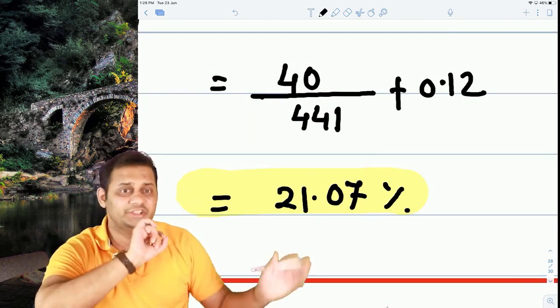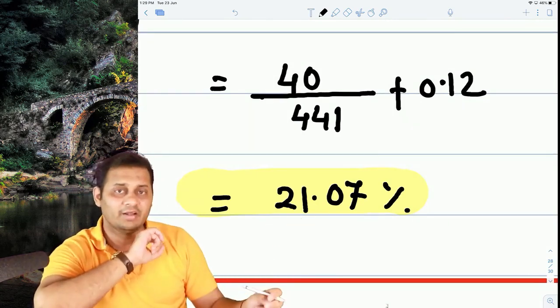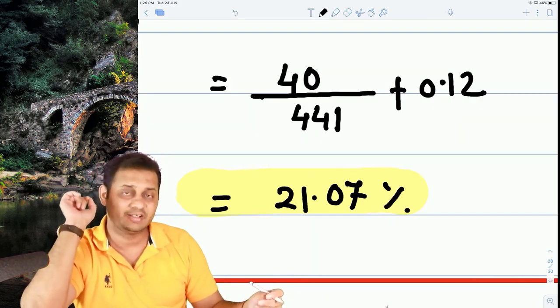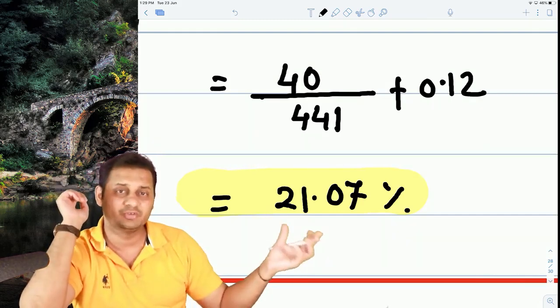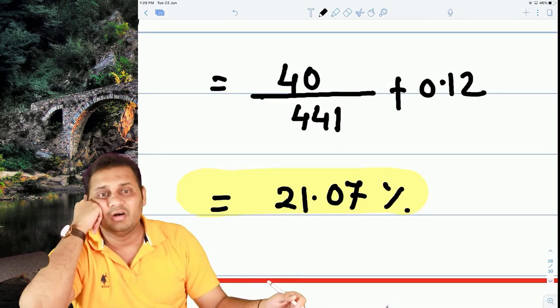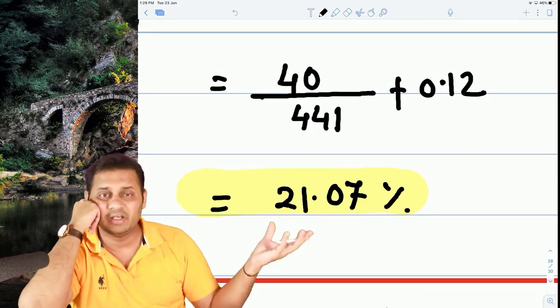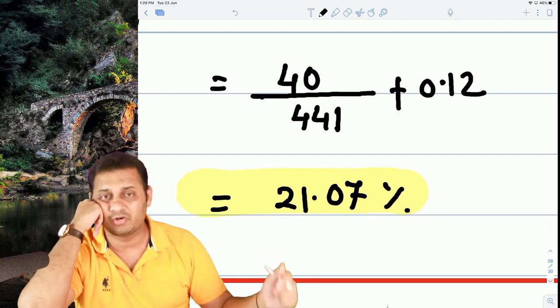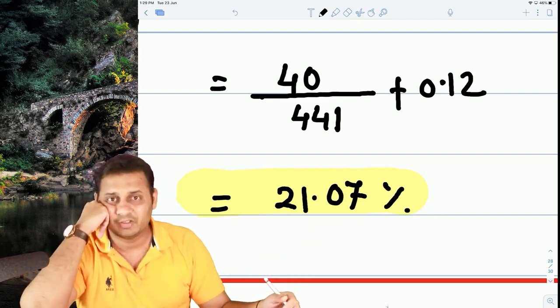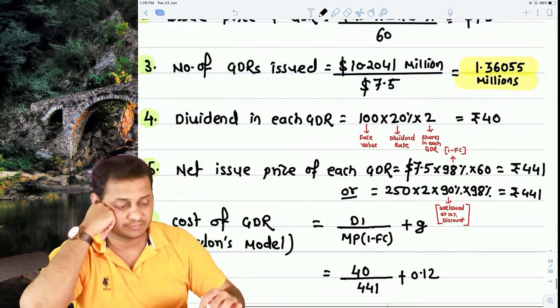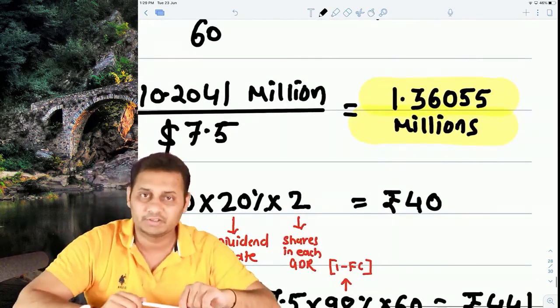So cost of GDR is 21.07. Raising funds through GDR is costing us 21.07%. That means if we are using 100 rupees from this method, we are paying 21 rupees as a cost, as an interest. So this is the cost of GDR, and this is the number of GDRs issued.